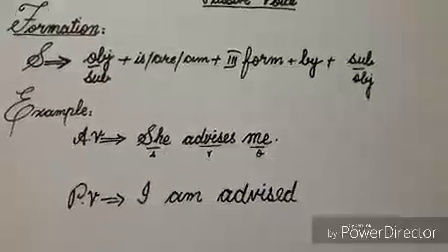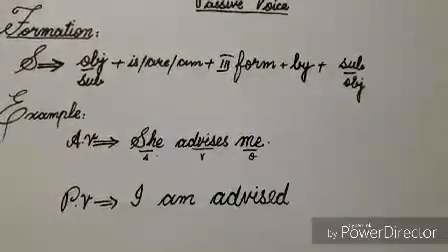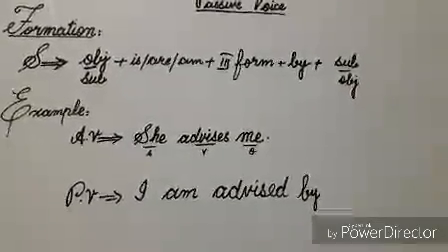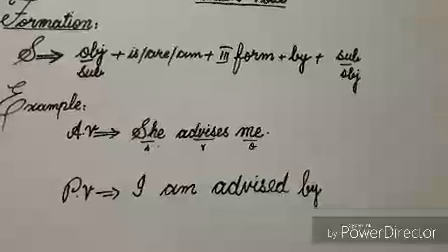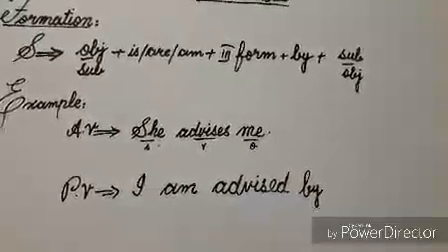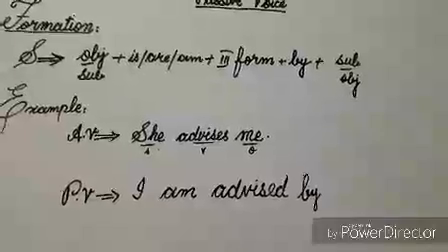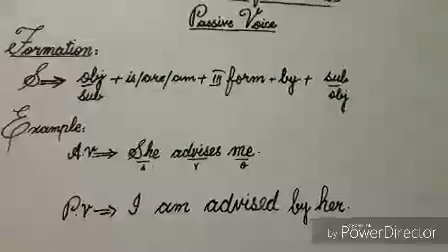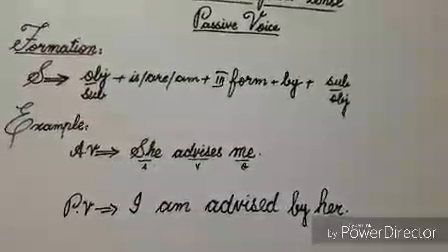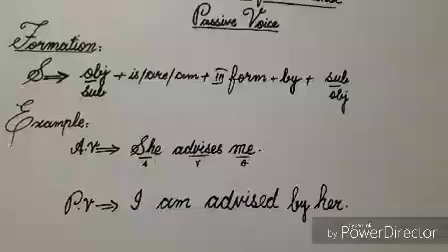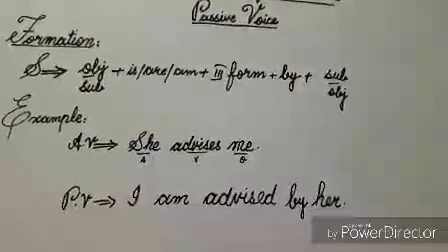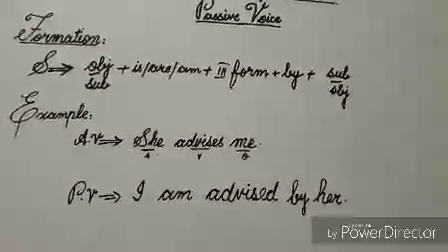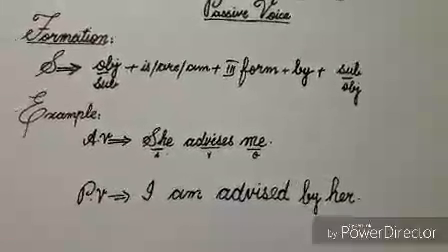Now according to the formation I'll write here preposition by and now I'll write here subject but in objective condition. In this sentence you can see that subject is she and its objective condition is her. So now I'll write here her. Now you can see that by using this formation I've made passive voice sentence. If you focus on these two sentences, you will see that there isn't any difference in the meaning of these two sentences. There is just one change that we have changed subject into object and object into subject.